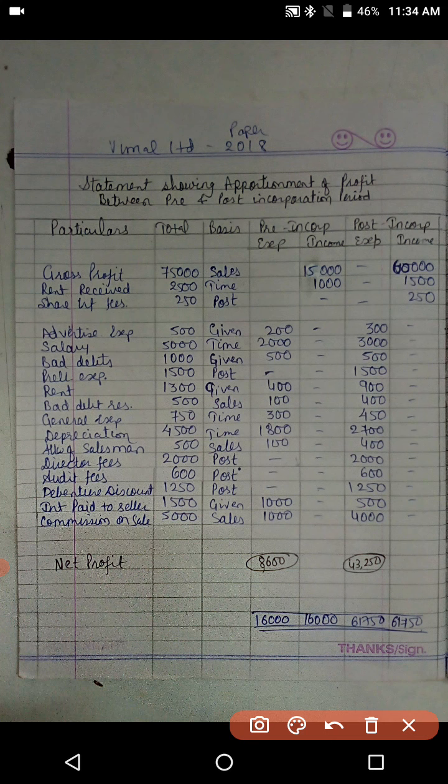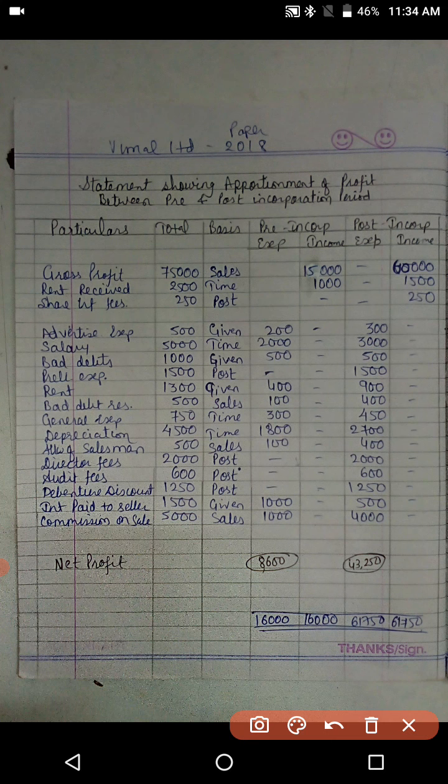So total bad debts 1000, 500 are after incorporation, so 500 will be for pre-incorporation profit, right? Then preliminary expenses will be completely on post, so only in the post incorporation period. Rent as per the given instructions, so rent 400 and 900 directly can be placed as per the working notes.